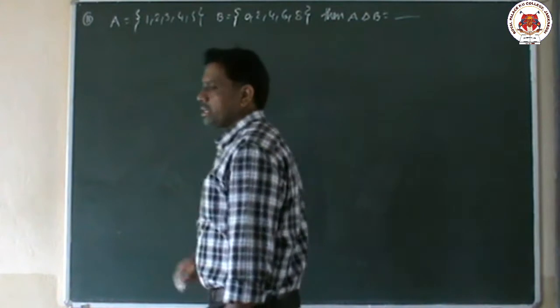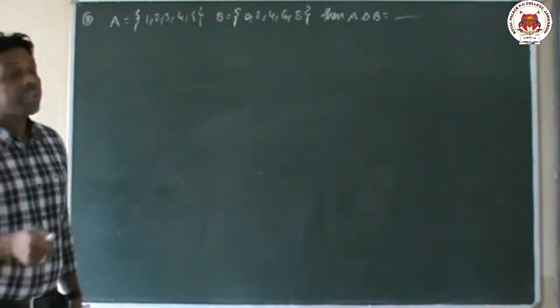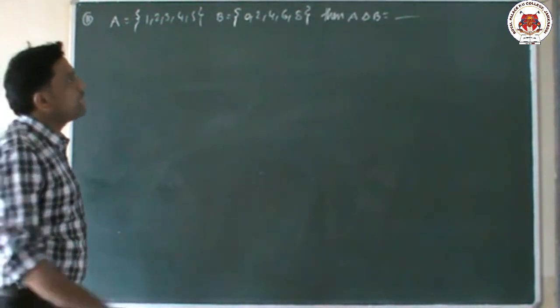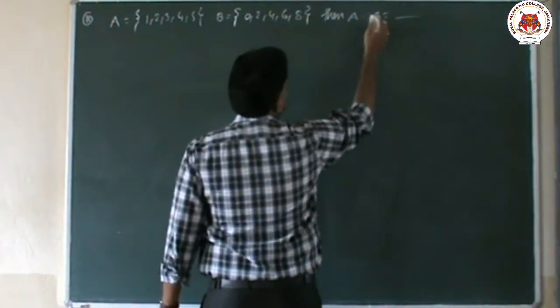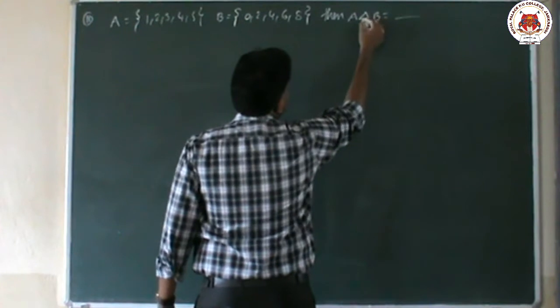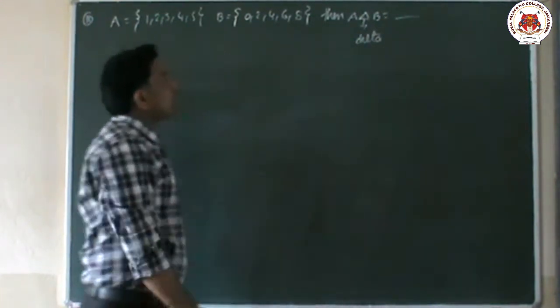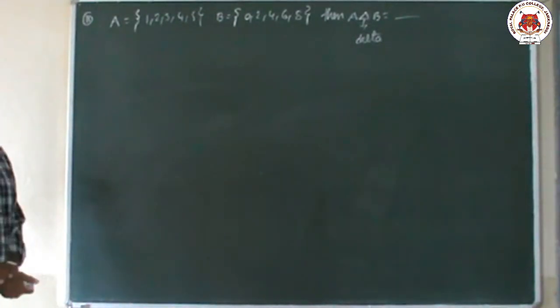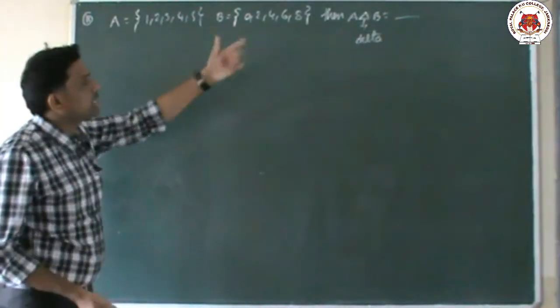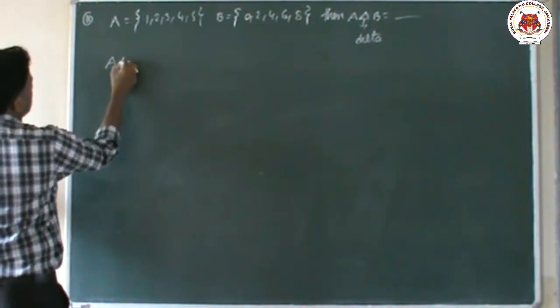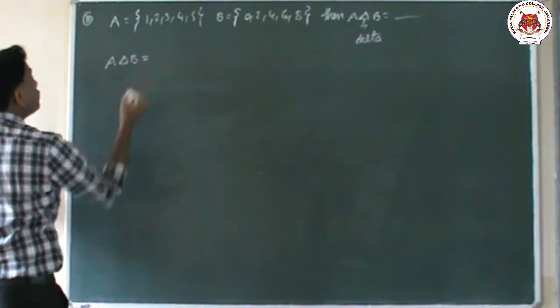Sir, what is A delta B? We have this question in theory also. In theory, in miscellaneous exercise we have this question. Then this is called delta. So A delta, how to find A delta? A set given, B set given, and he is asking A delta B. So what is the formula of A delta B? A delta B has two formulas, children.